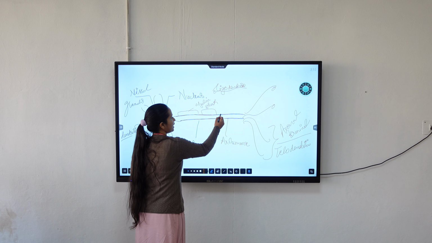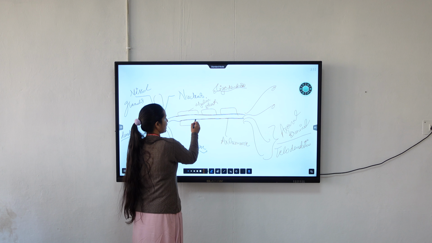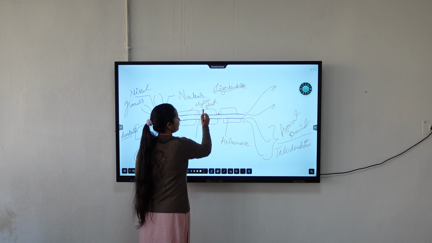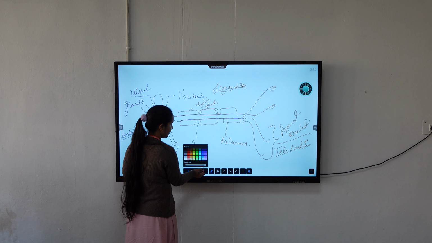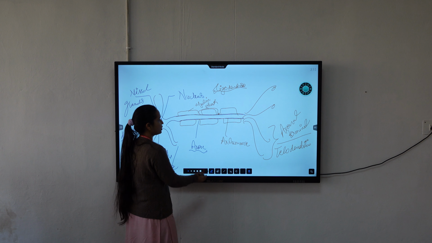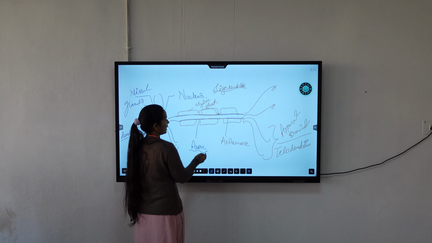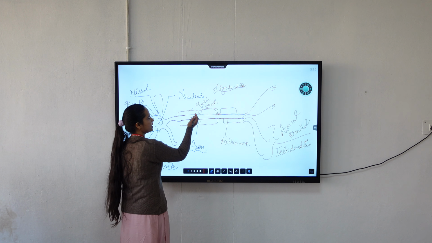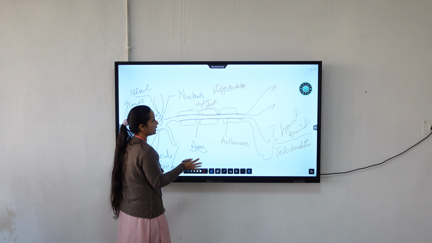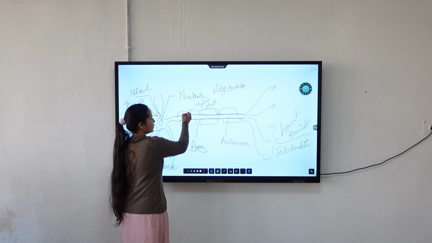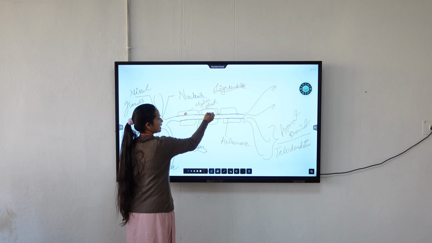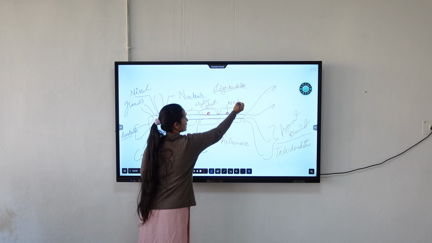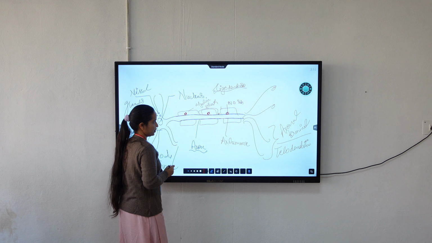So myelin sheath is as such a continuous sheath around the axon, but still a few spaces are left vacant, or we can say free space is available in which myelin sheath is not present. So which cell is responsible for the production of this myelin sheath? That is Schwann cells, if we are talking about the PNS, that is peripheral nervous system. So this is the nucleus of Schwann cell, and this is myelin sheath.